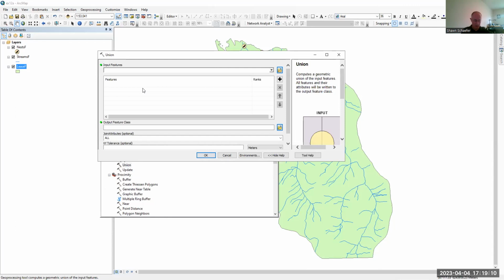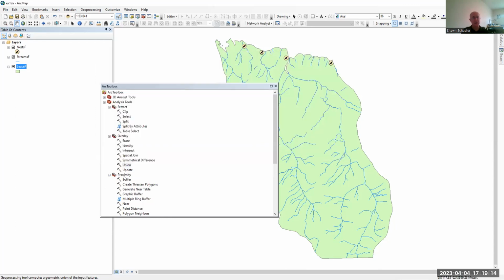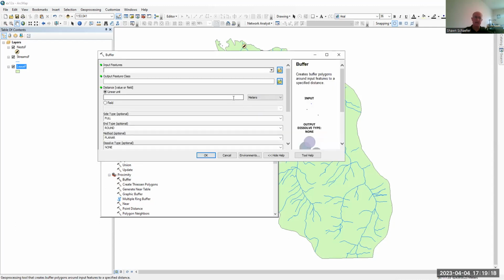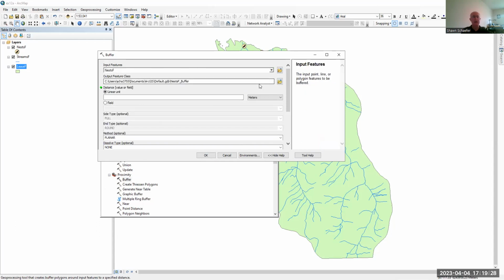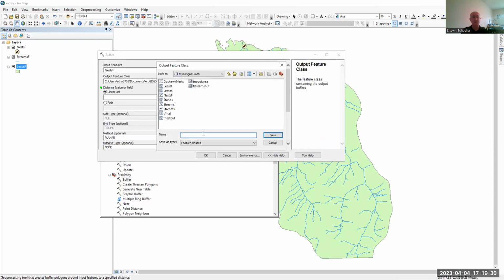I'm sorry, we're going to use the proximity function buffer, right? I'm getting ahead of myself. We're going to do union in a minute. But we're going to use the buffer function. That's what we need. We need the nest F layer,